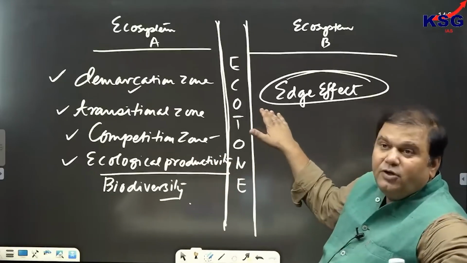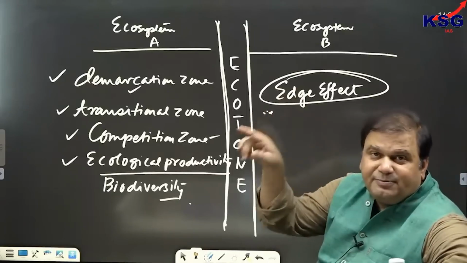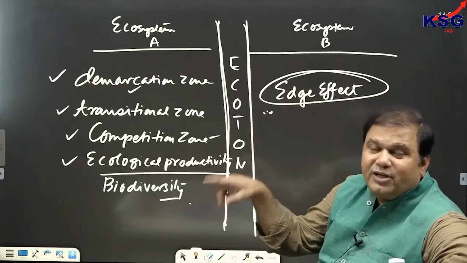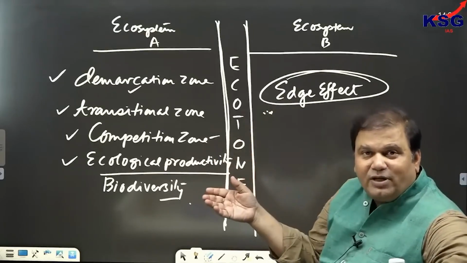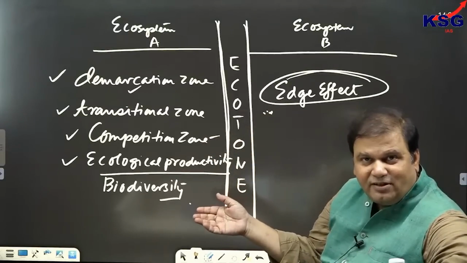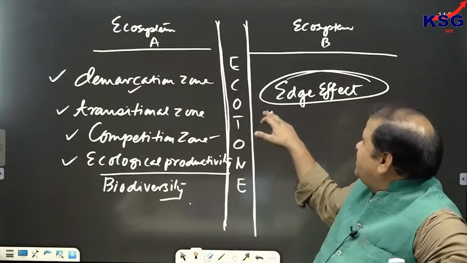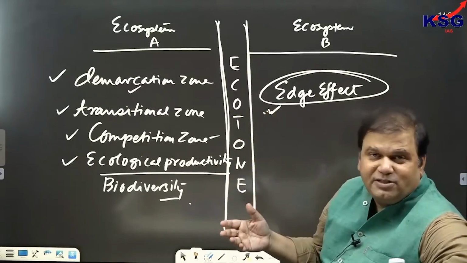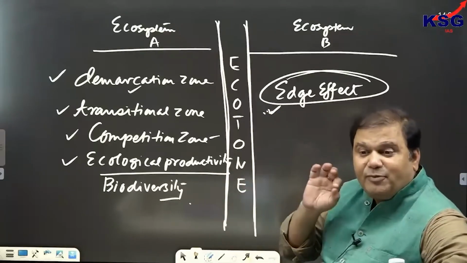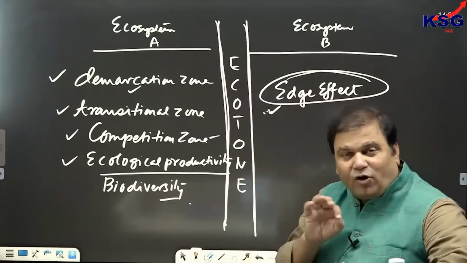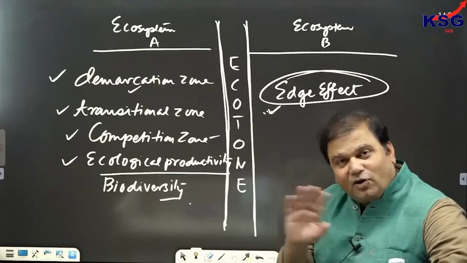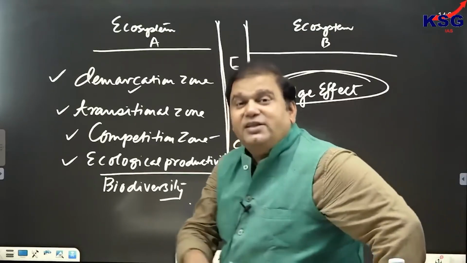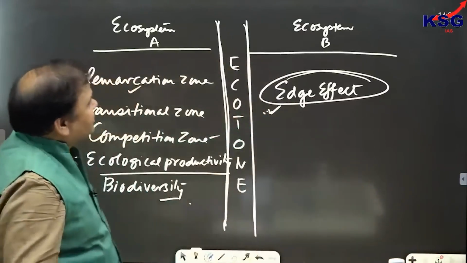But to relate edge effect with edge species would be wrong. We cannot say that the species which are present in these areas would be called as edge species. Clear? So, to relate edge effect with edge species would be wrong, because some of the books have written erroneously that the species which are present in this area are edge species. Wrong. When we are talking about edge species, it stands for what?